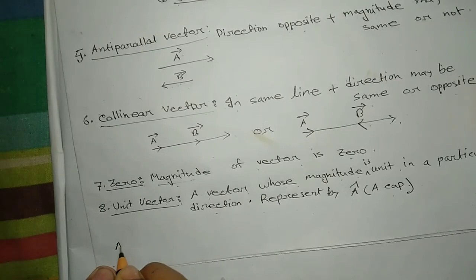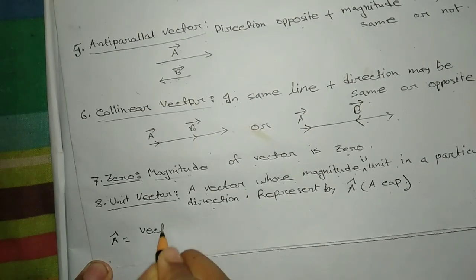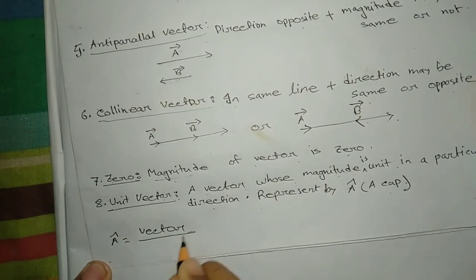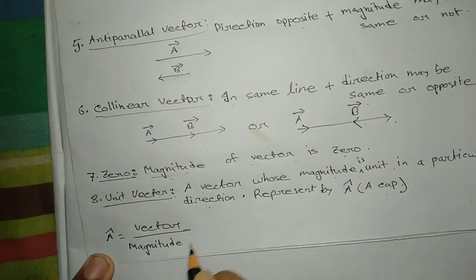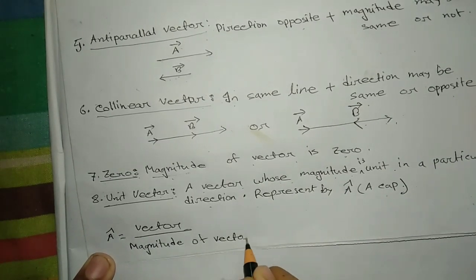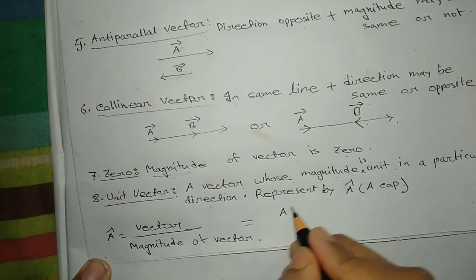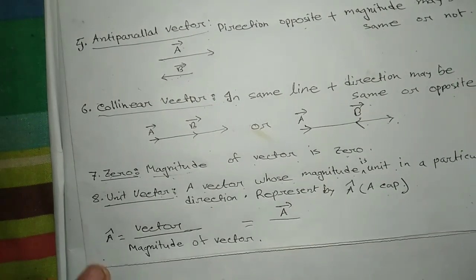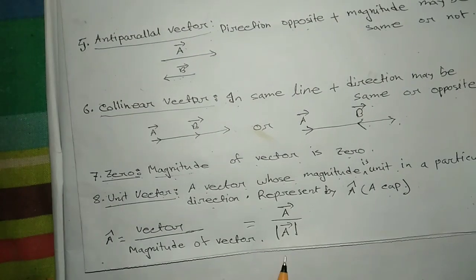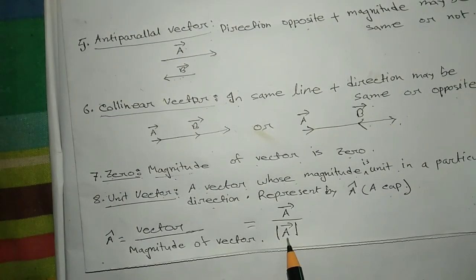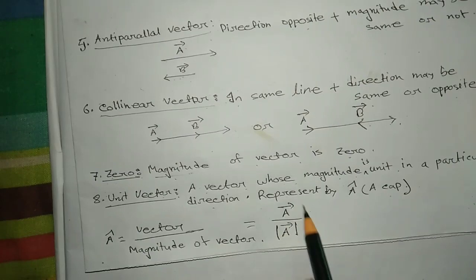That means a cap is the vector divided by the magnitude of the vector. If this is a vector and the magnitude of the vector is represented in this way, then this whole part is the unit vector.